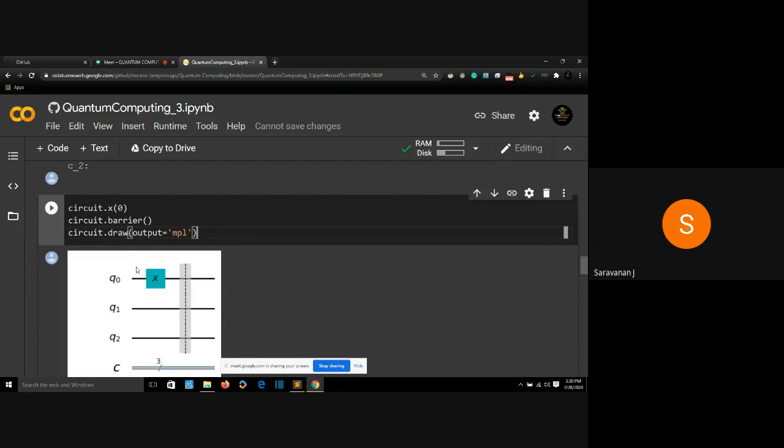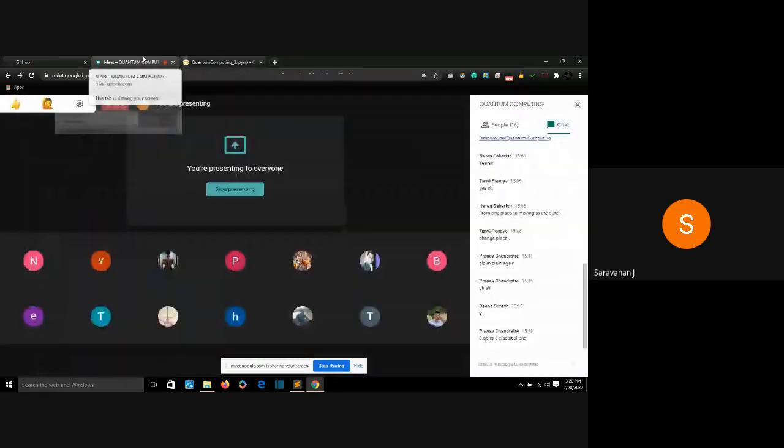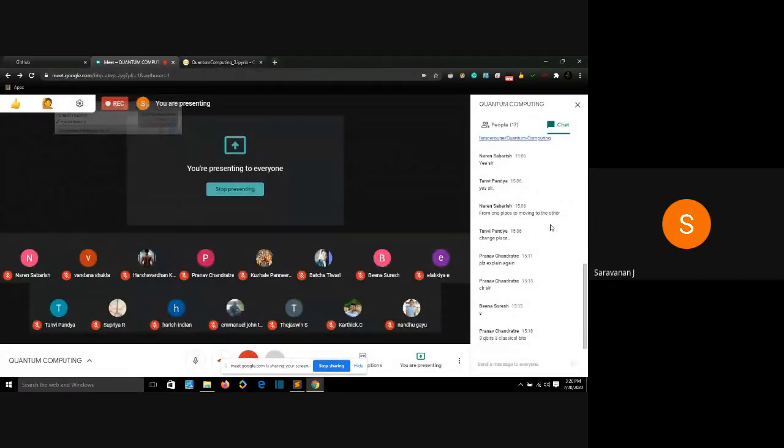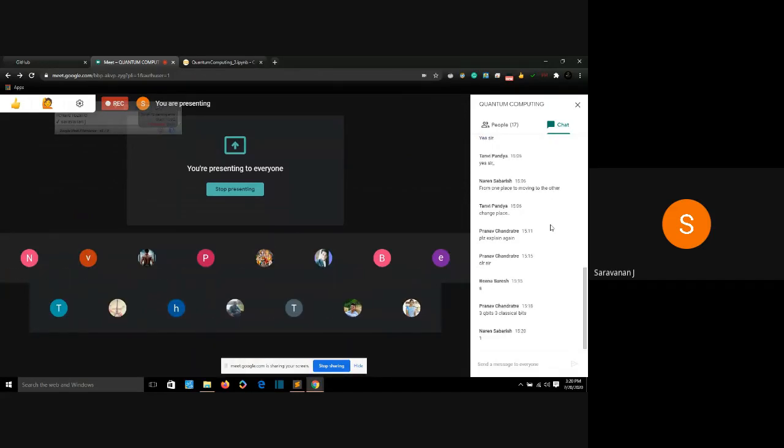We are giving a state to our qubit, a NOT gate state. Since we are applying a NOT gate, in which state will my qubit 0 be? I applied a NOT gate to my 0th qubit, so what state should it be at? Narayan is saying 1. Any other answers? Pranav says 1.